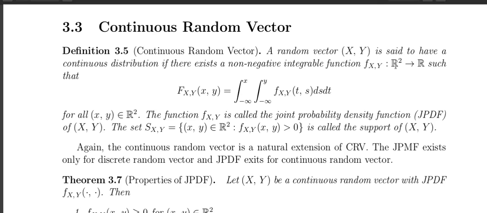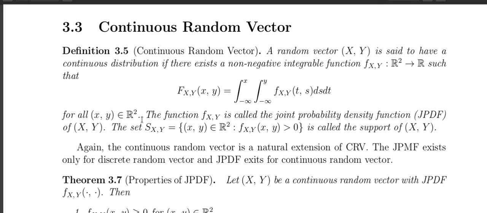Now in the two dimension, it is R square to R, such that the joint cumulative distribution function at the point (x, y) can be written as the integration of the small f function. What is the range of the integration? The ranges are minus infinity to x and then minus infinity to y. So for t, the range is minus infinity to x. For s, the range is minus infinity to y. And if this condition is true for all (x, y) in R square, then the corresponding random vector is called a continuous random vector. The distribution is called the continuous distribution.